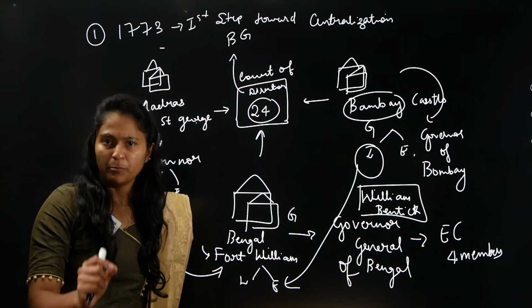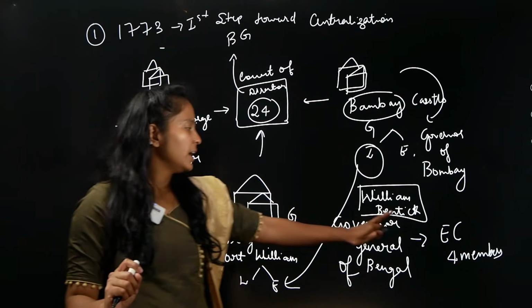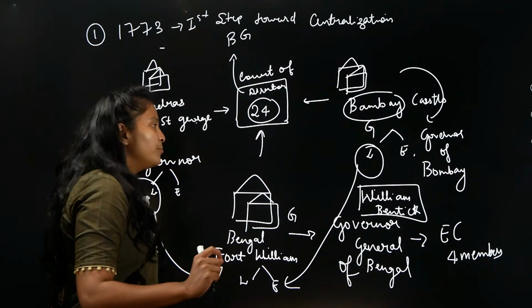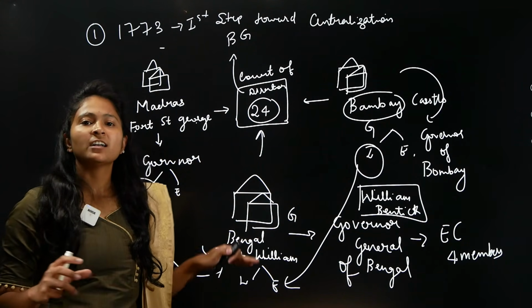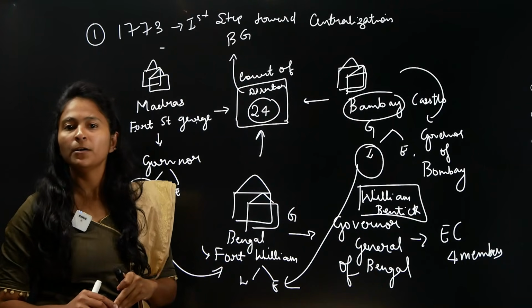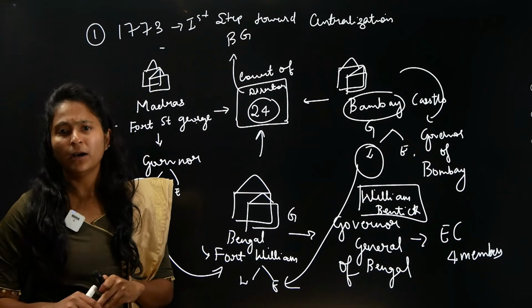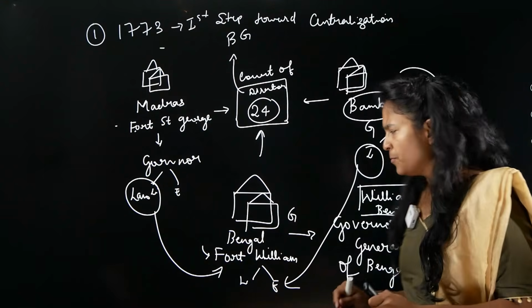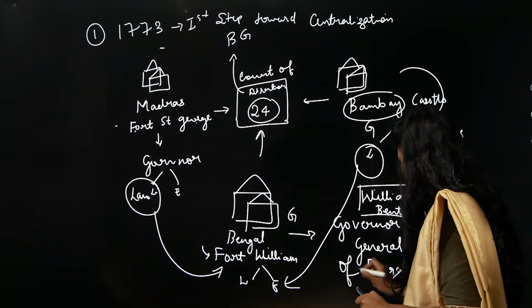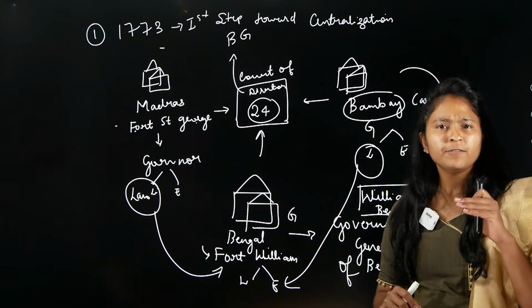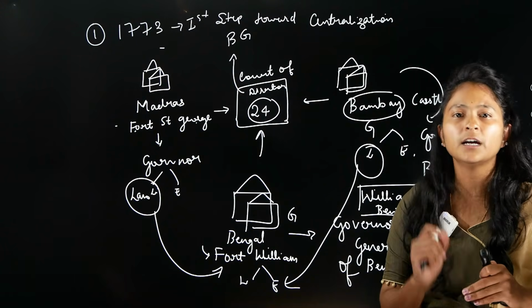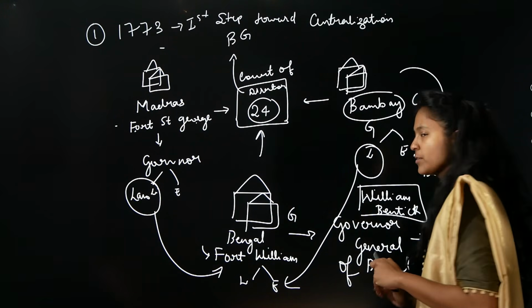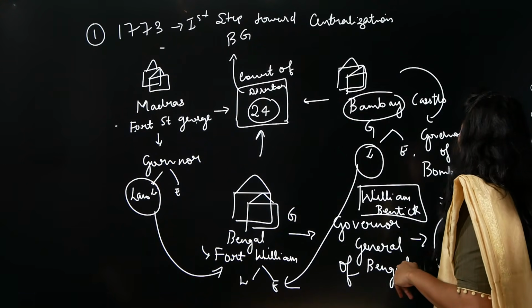The first provision of the Regulating Act of 1773 is that the Governor of Bengal is now called the Governor General of Bengal, and he is given an Executive Council of 4 members, and the Governor of Madras and the Governor of Bombay will act as subordinates to the Governor General of Bengal. This is something that we need to understand here. If the Governor General of Bengal wants to pass a law, there is a condition. And what is that condition? Out of these 4 members, at least 2 members